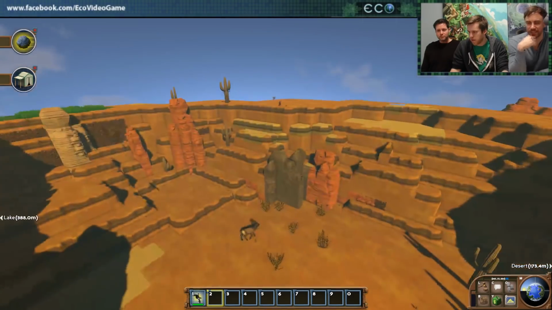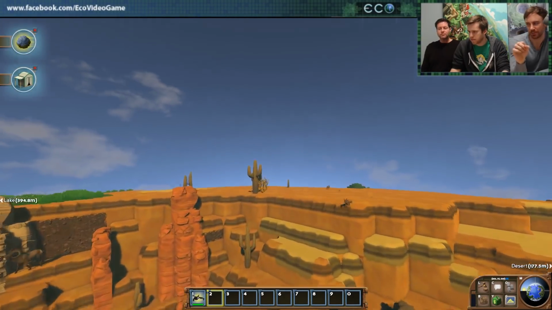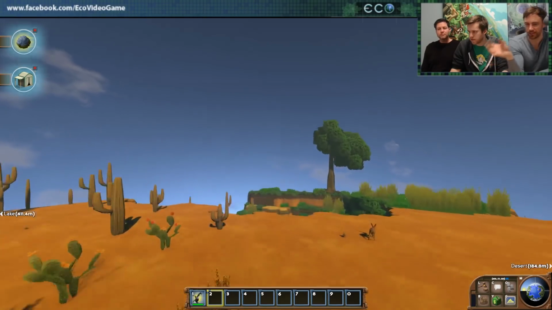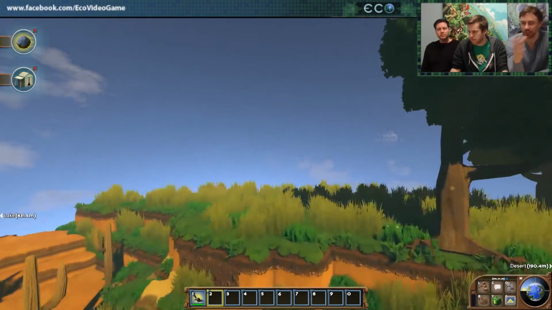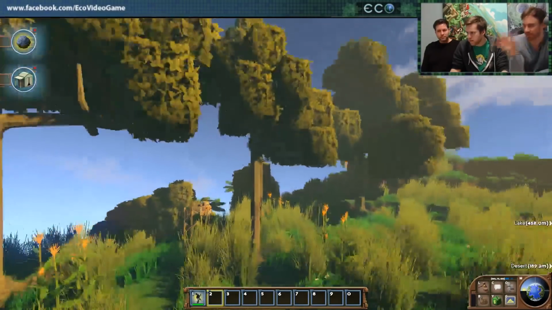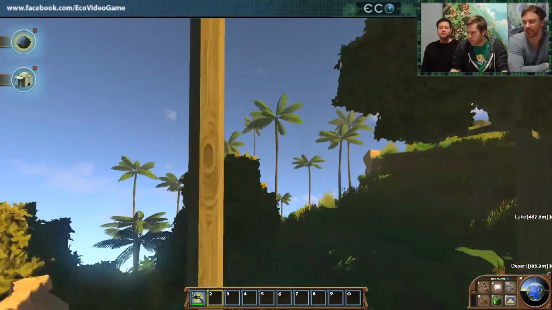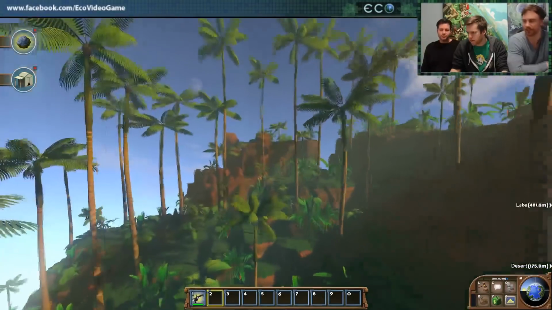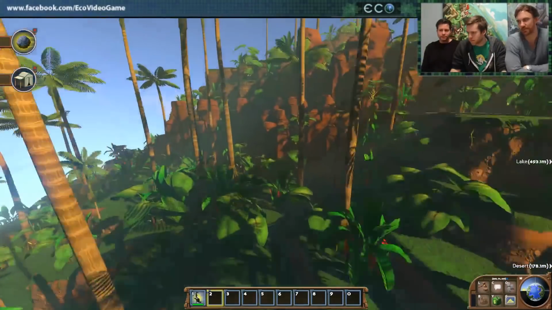And having these different villages, finding these opportunities where you find a resource and you can sell it to a town on the other side of the world, you can hire people to transport it for you. So there are all these economic opportunities made by spreading out these resources. And it's all based on real biomes, so you'll find the types of resources that are actually in those biomes.